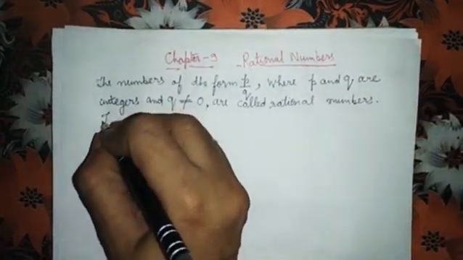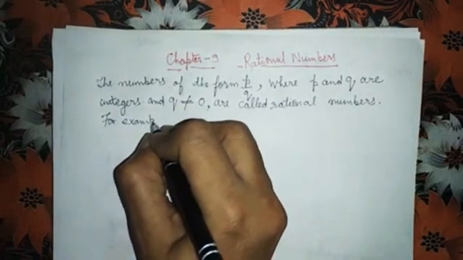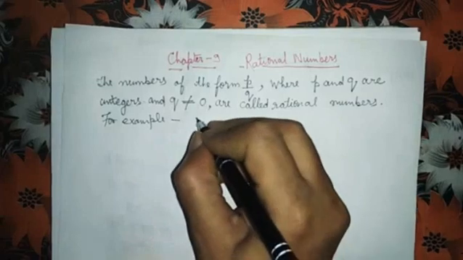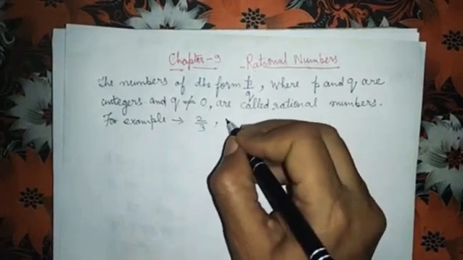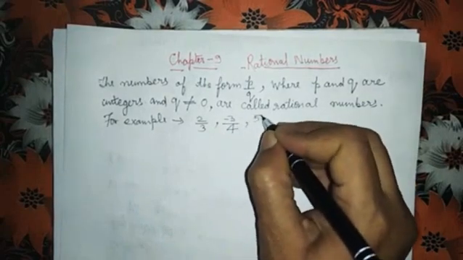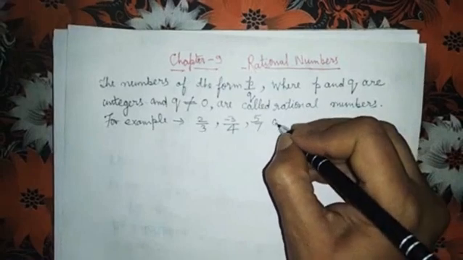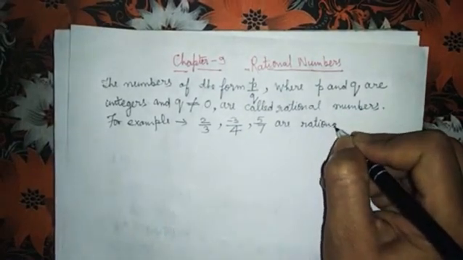For example, 2/3, minus 3 upon 4, 5 upon 7 are rational numbers.